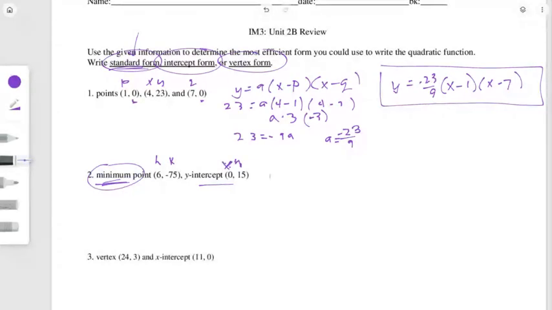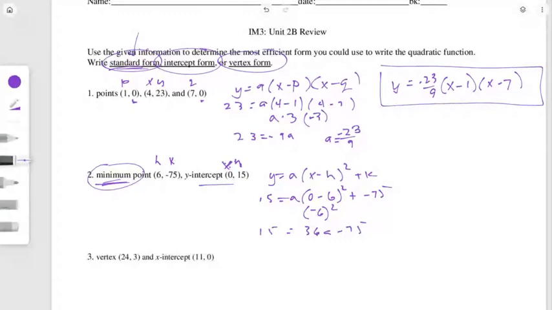And then I'm going to start with my vertex form, which looks like this. So then I'm going to plug everything in and solve for the a value. Okay, so those are our values. This is negative 6 squared, so you're going to get positive 36a. And then you're going to add 75 to both sides. So you get 90 equals 36a, and then you divide by 36. So a is equal to 90 over 36.